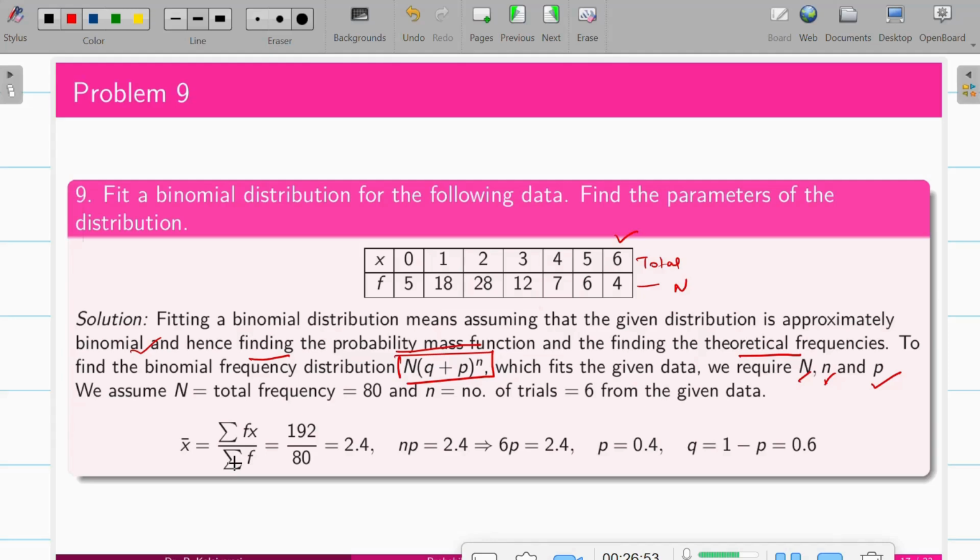We know how to find the mean if data is given. Mean is the average, so make a column of x into f, add it, and find the mean, x bar. And you know the binomial mean is np. So equate this to 2.4, and n according to the problem is 6. So 6 times p is 2.4, and finally you can find p. Based on p, you can find q. So now I'm ready with my parameters n, p, q.